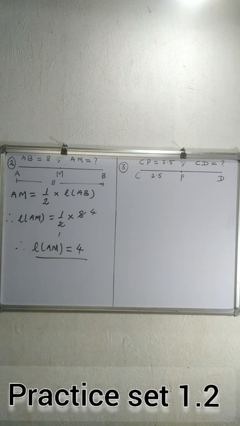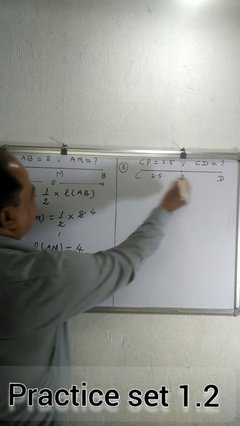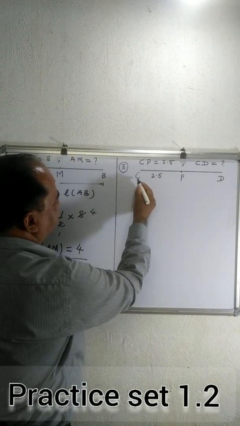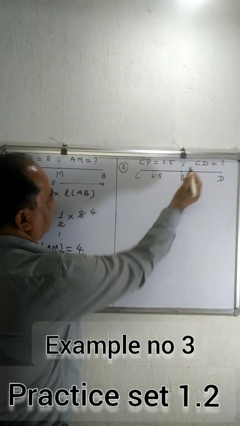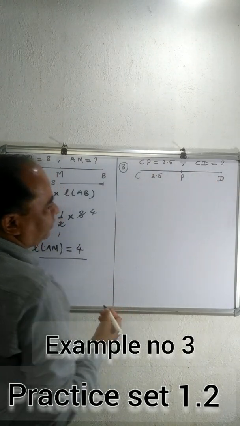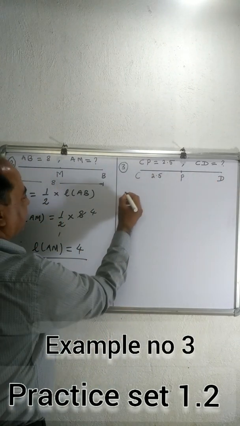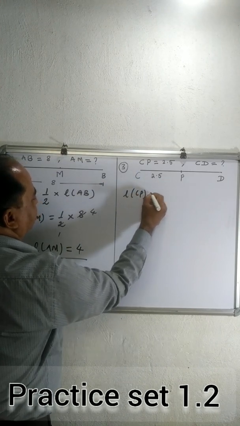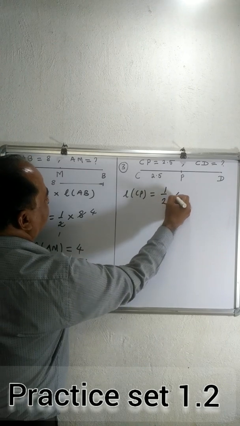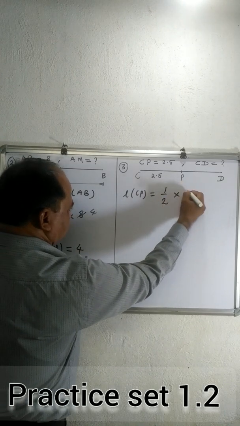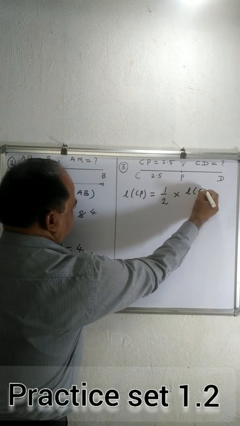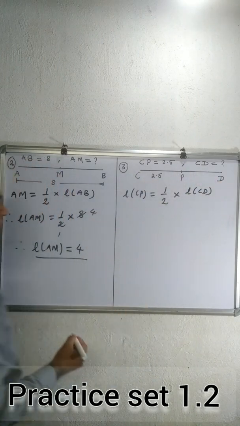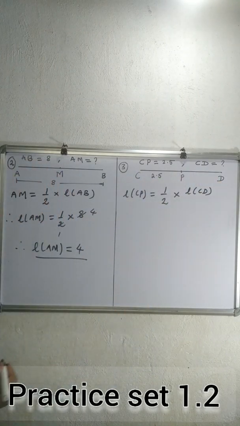Similarly, third question. In the third question, P is the midpoint of CD and CP is 2.5. Find the length of segment CD. So here also, length CP is half the length of the segment CD, as P is a midpoint.